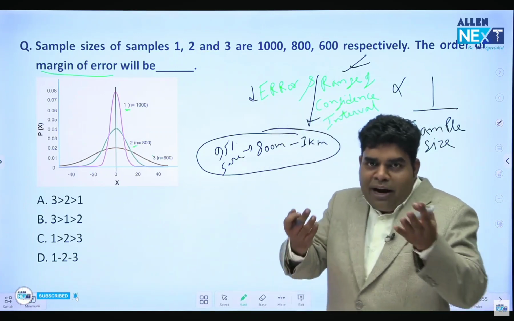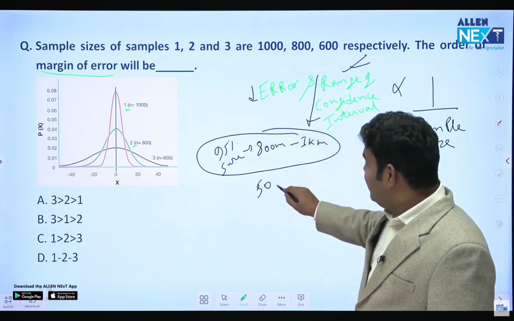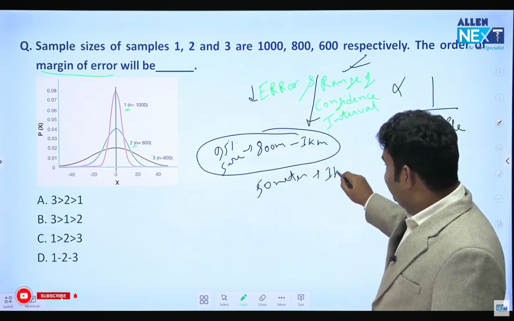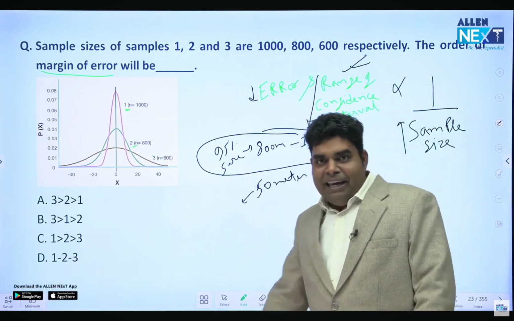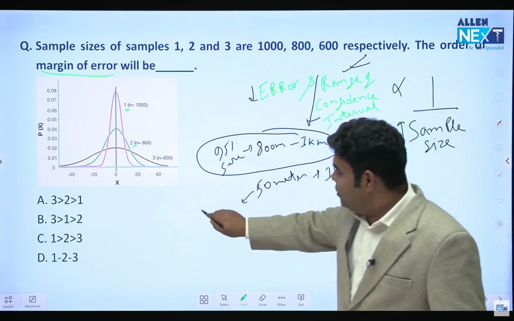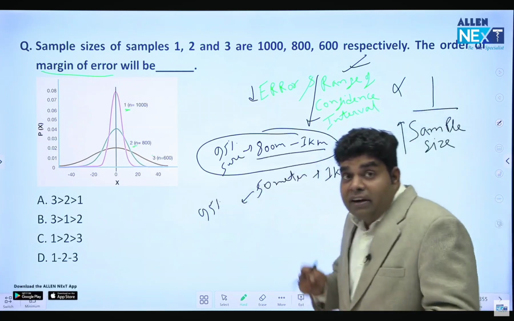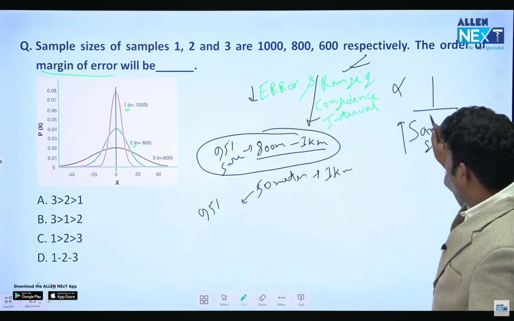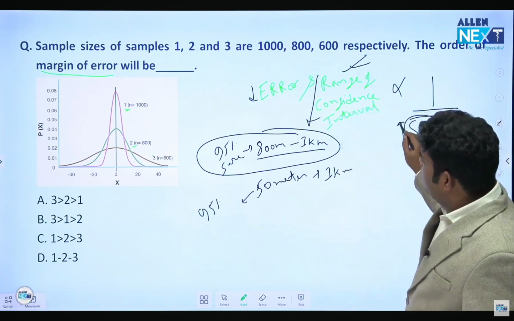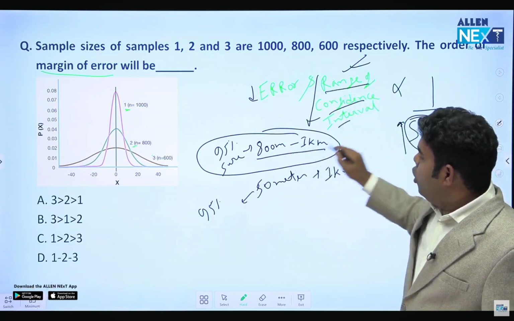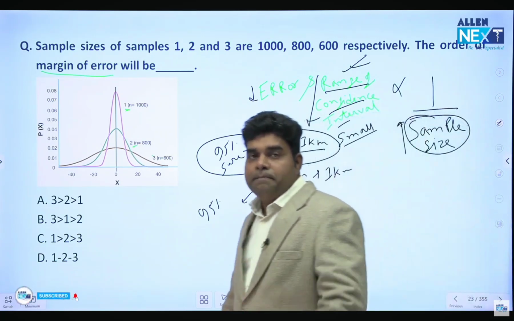If you are not a runner, suppose you are asking this question to me, how long will you run, I will say I will run between 50 meter to 1 kilometer. This is my range. Why? Because I'm not running, so I don't know my range. So in the first scenario, when the answer was 800 meter to 1 kilometer, someone is running every day. So the observation is done frequently, sample size is more. And because sample size is more, the range of confidence interval is small. The error is less, data is precise.